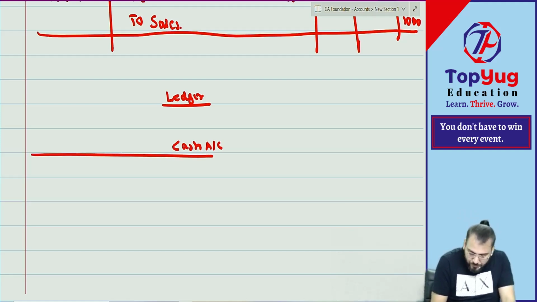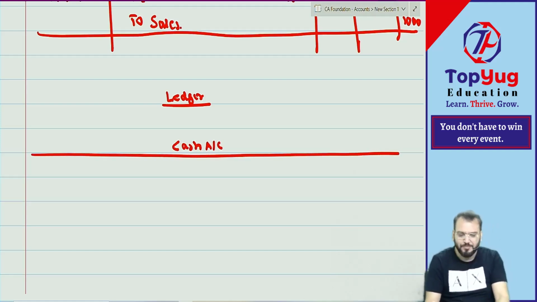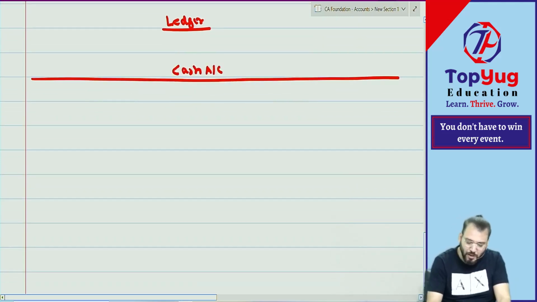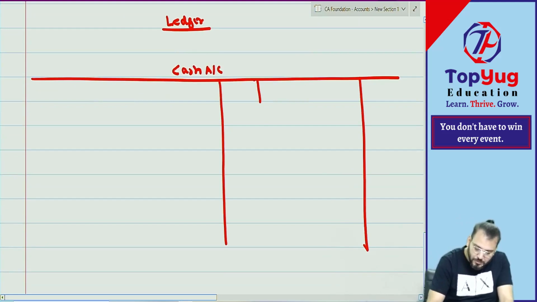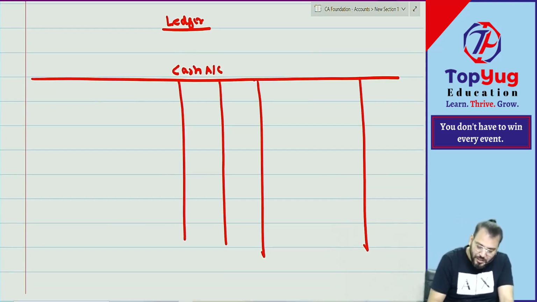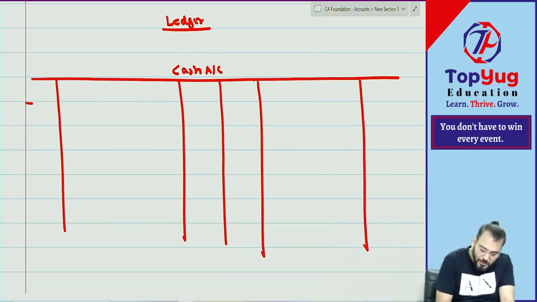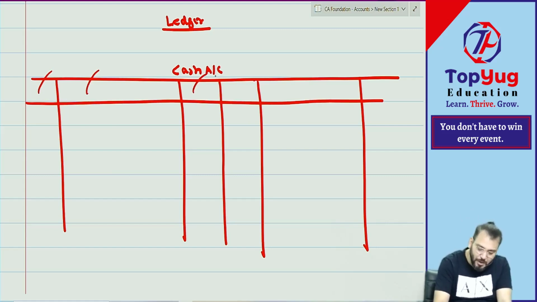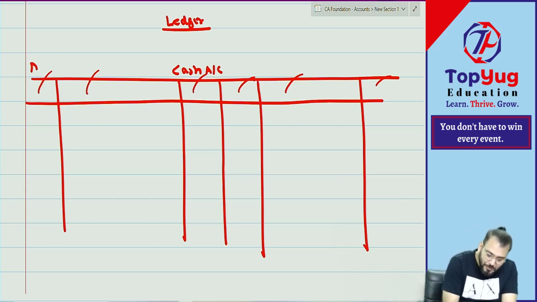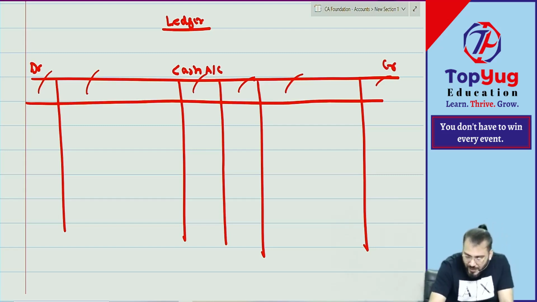Now, I am not giving the format. The objective is to give you the understanding of the account. Normally this is the date column, this is the particulars column, this is the amount column, and the same again on the other side. This is the debit side and this is the credit side.